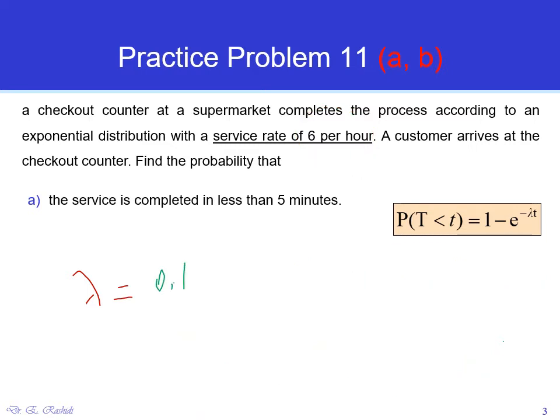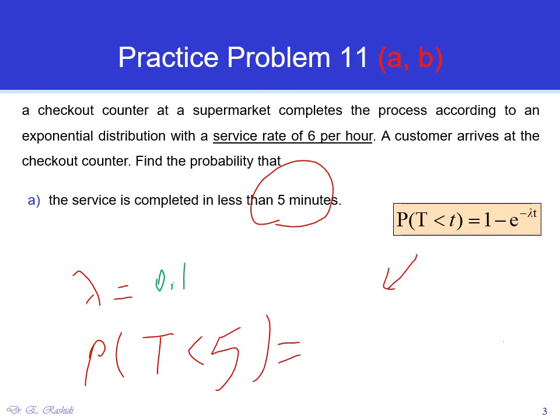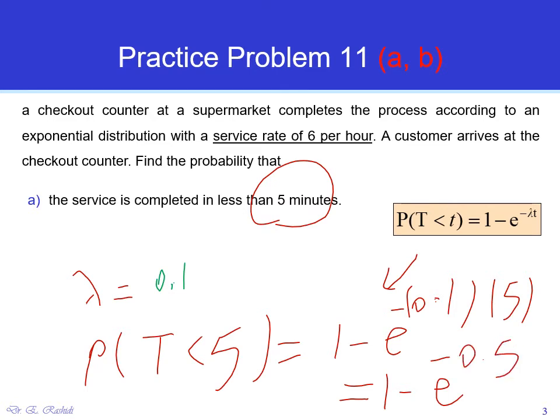All right, now we have everything in minutes. We are looking for the probability that t is less than 5 minutes. And according to this formula, it would be 1 minus e to the power negative lambda, which is 0.1, multiplied by t, which is 5, which is equal to 1 minus e to the power negative 0.5.